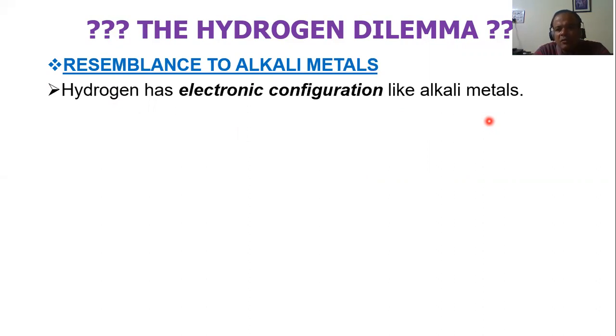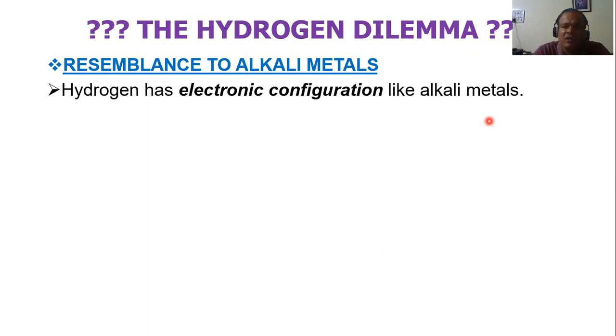Group 1 of your modern periodic table, page number 23. If you see group 1, they are all alkali metals. What is the electronic configuration? Lithium 2,1, sodium 2,8,1, potassium 2,8,8,1. If you see, all of them have got one electron in the outermost shell.